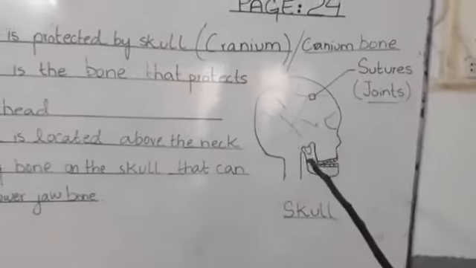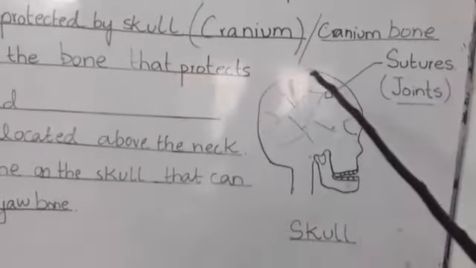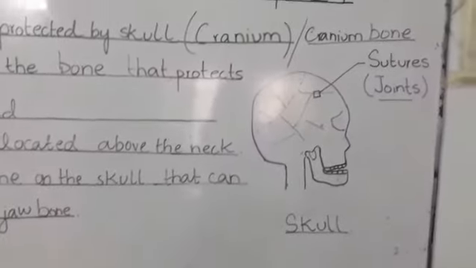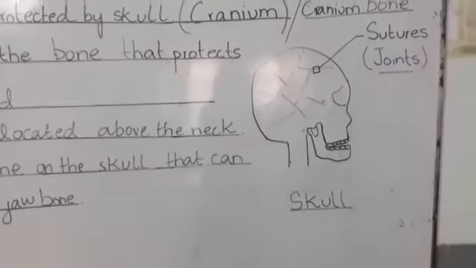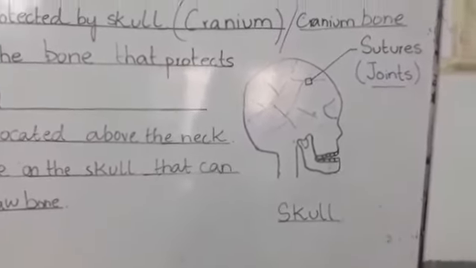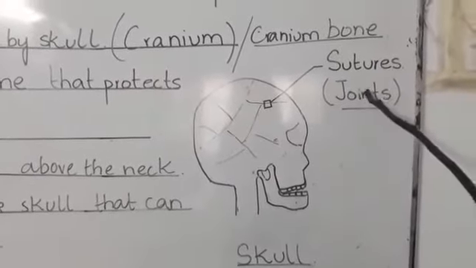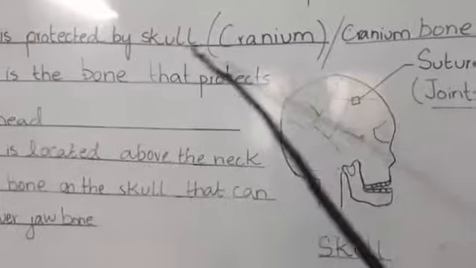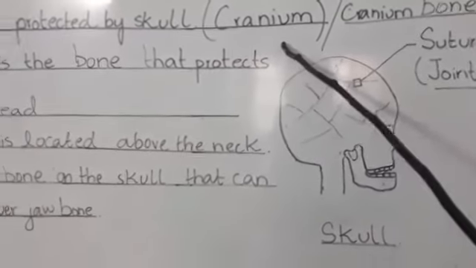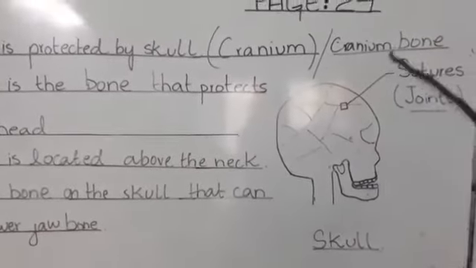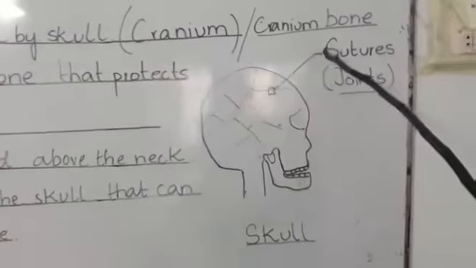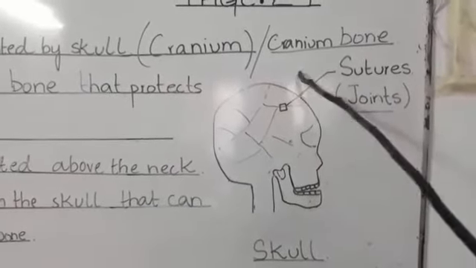Only it can move, and the joints present in the skull that hold the different bones of the skull are called sutures. The skull has another name, the cranium or the cranium bones, and the joints are called cranial sutures.